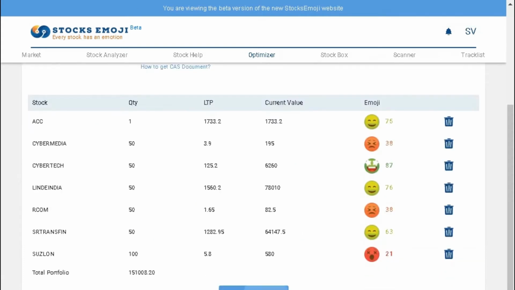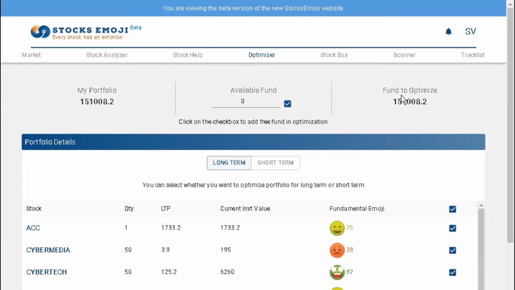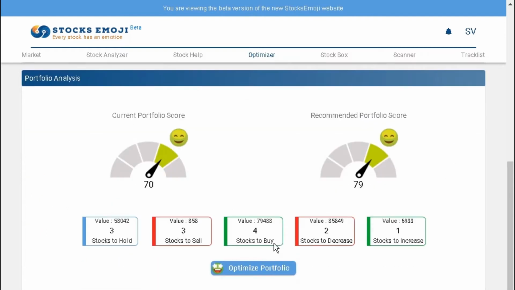Once you save, you can see you have options to optimize your portfolio for short term and for long term. You can select any option according to your investment objective. Now select the stocks you want to optimize and click on submit. Here you can see the current portfolio score and recommended portfolio score.